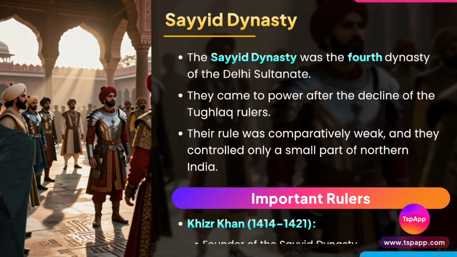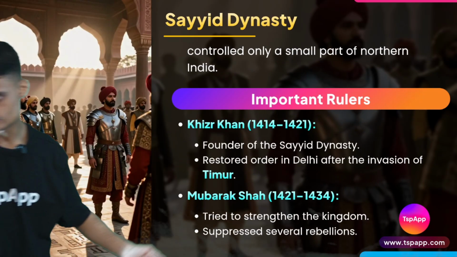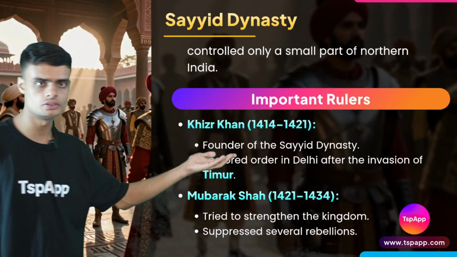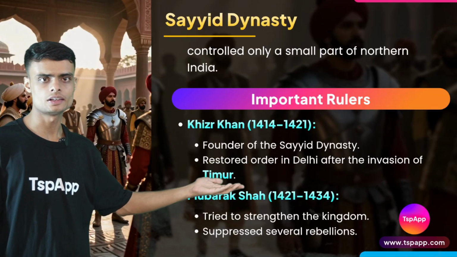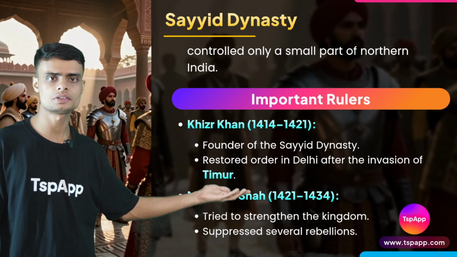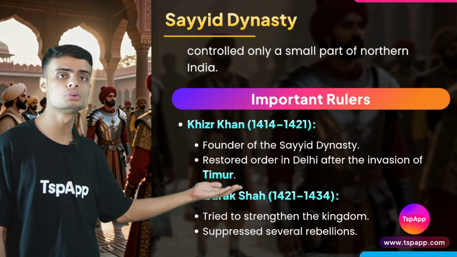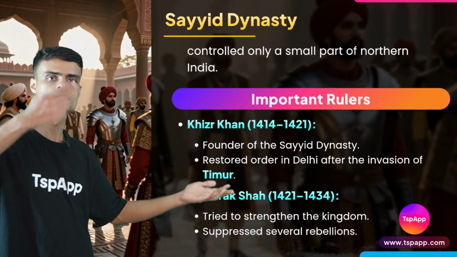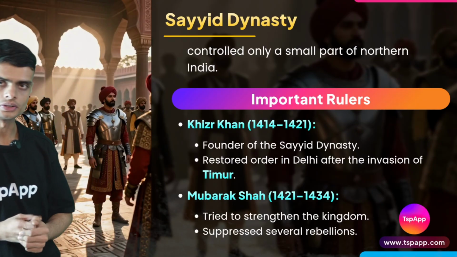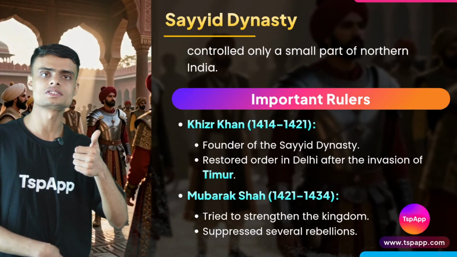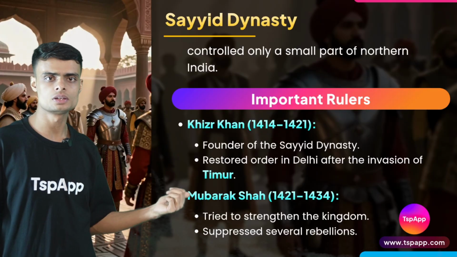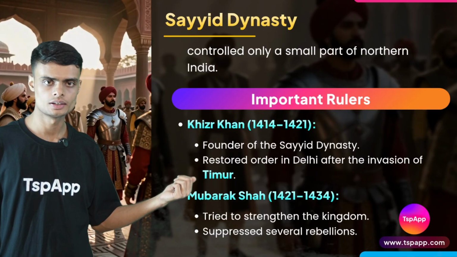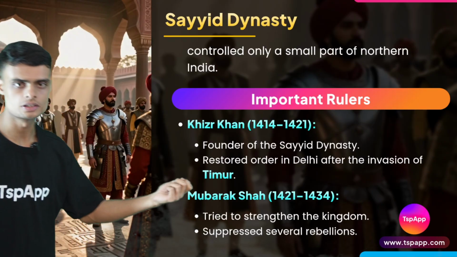Okay, who are the famous rulers? We have Khizr Khan. He is the founder, and he restored order in Delhi after the invasion of Timur. Timur came after the Mongols. Mongols were one of the powerful rulers in Central Asia, and after Genghis Khan, Timur came.